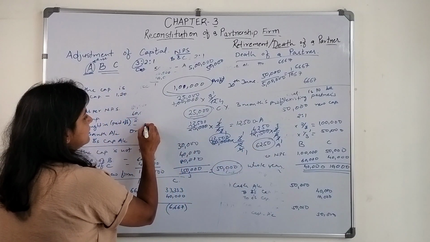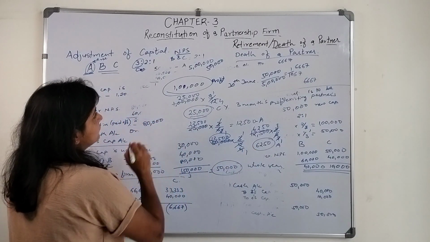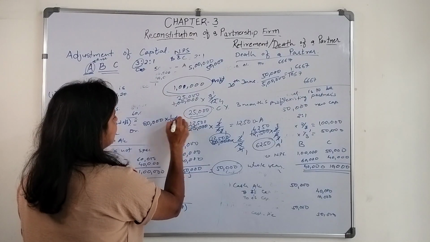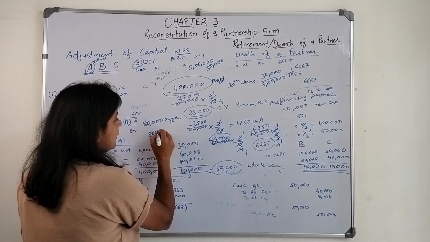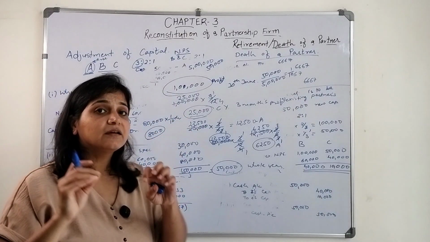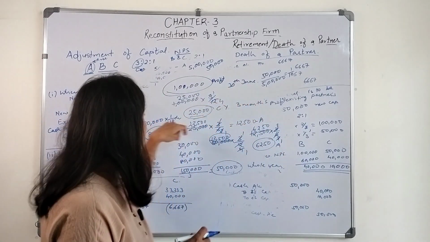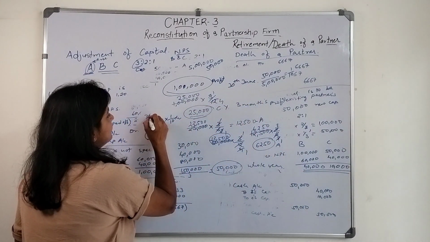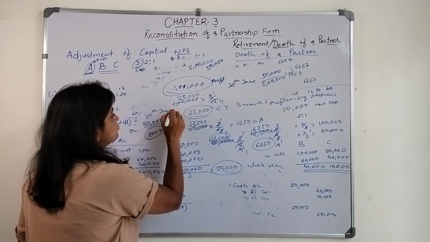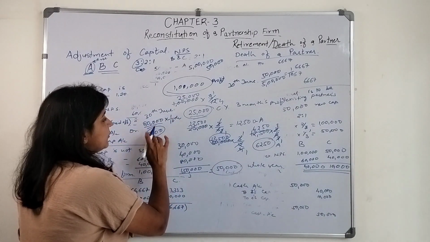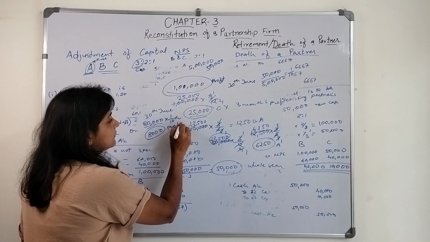Let's say current year sales is 80,000. So 1/10 of 80,000 is how much? 8,000. This sales is till 30th of June. So till 30th of June we assume the profit is 8,000.